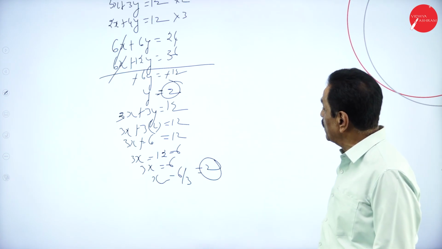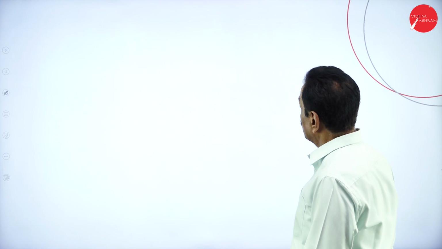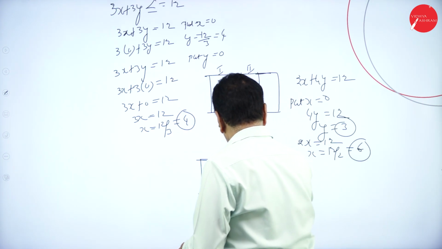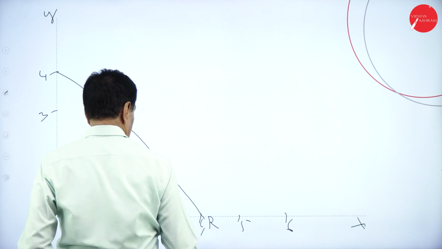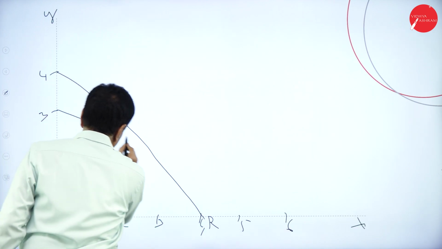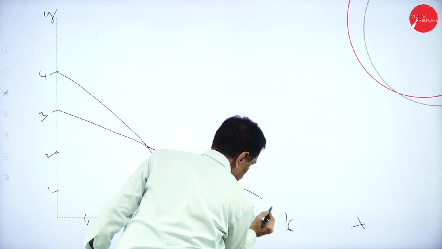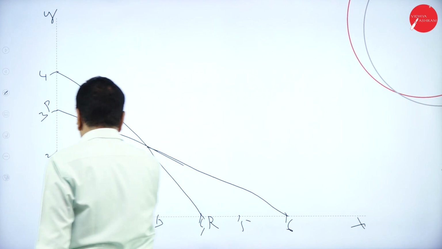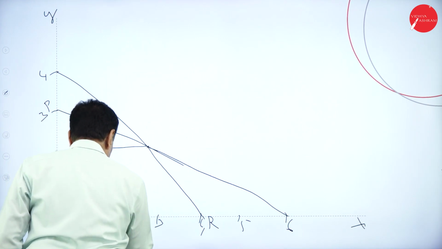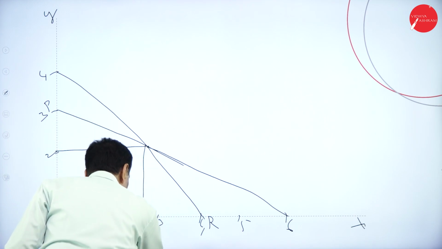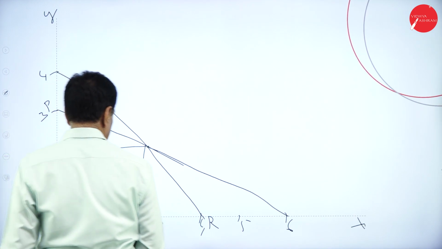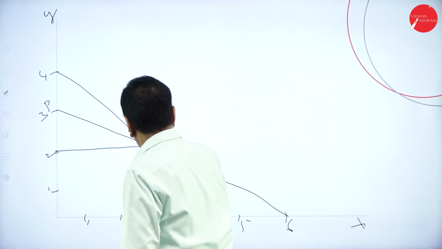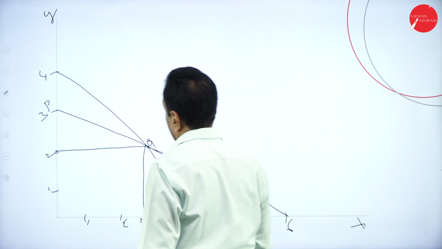In the second equation, x is 6, y is 3. 6, 3. You put it as P. Roughly it will cut at 2. You can also assume it here as 2. So you assume that as Q. This is R.